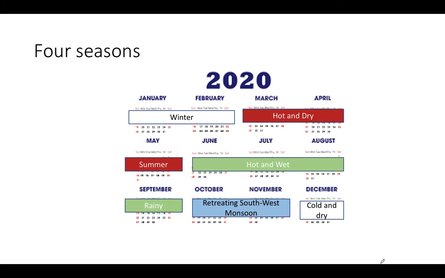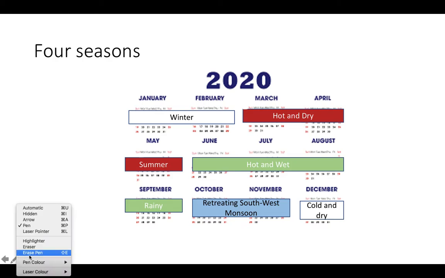But if you go a little into the interior part or the central part of India, then you will clearly experience these 4 types of seasons. From March to May in India, there is a hot and dry summer season. Hopefully now you all are experiencing the hot and dry summer season.